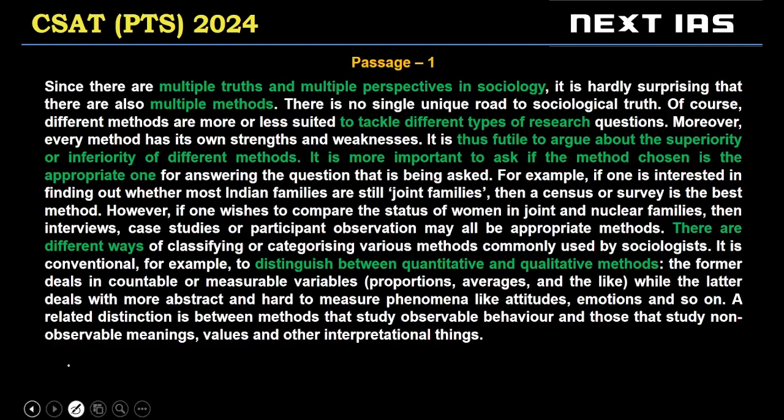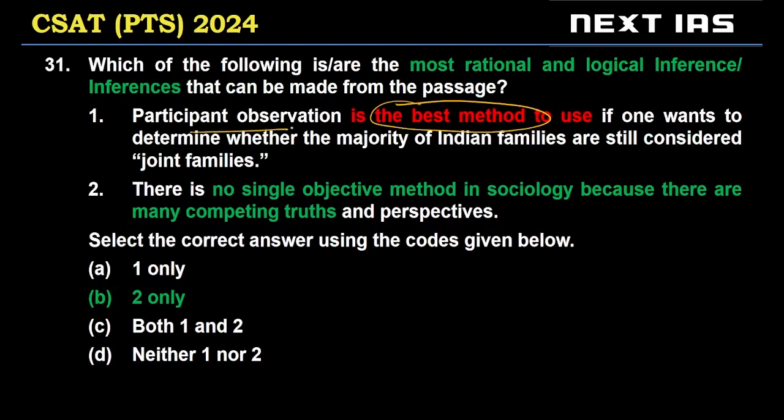Like the author has stated, superiority or inferiority of a method is a futile argument. You need to check which method is appropriate. So participant observation is the best method to use if one wants to determine whether the majority of Indian families are still considered joint families. Now, इसके लिए